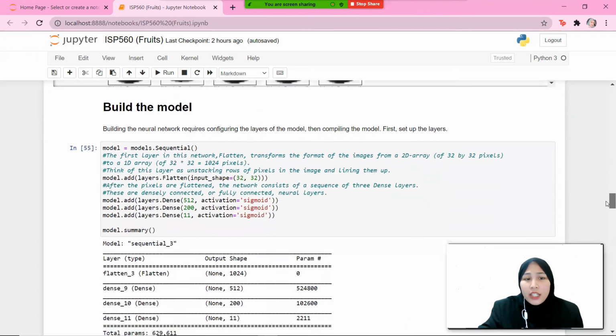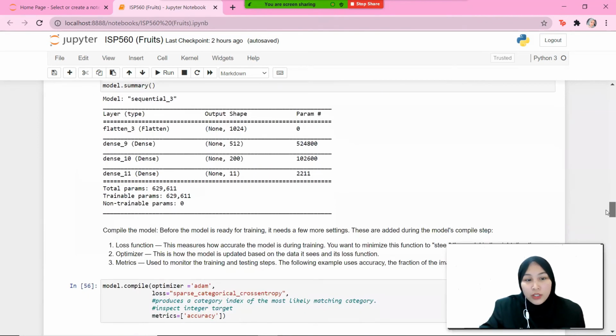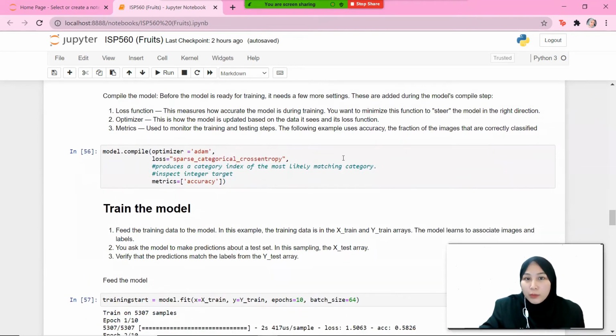Next, we build the model. In this section, I will not be explaining in detail since Aida will be explaining about it later on. But in this section, several hyperparameters were tested, including number of hidden layers, number of neurons, and also batch size. So what I wanted to say is flattened layers were used, dense layers were used, and activation sigmoid were used. Model summary are shown here. And next, we compile the model.